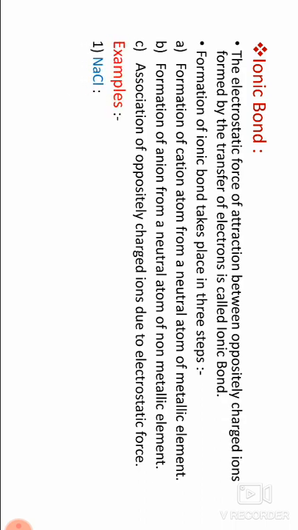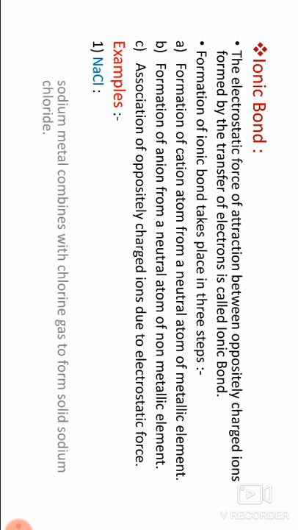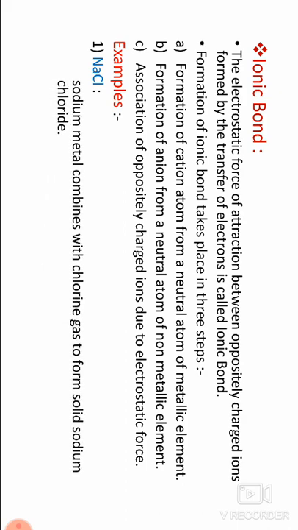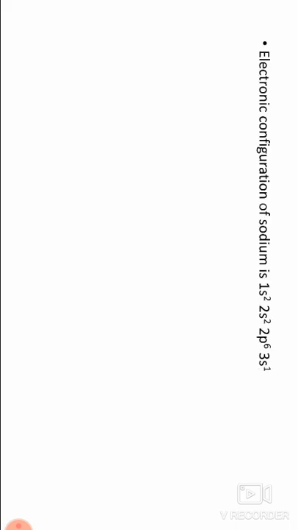Examples: first one, sodium chloride. Sodium metal combines with chlorine gas to form solid sodium chloride. The electron configuration of sodium is 1s2, 2s2, 2p6, 3s1.